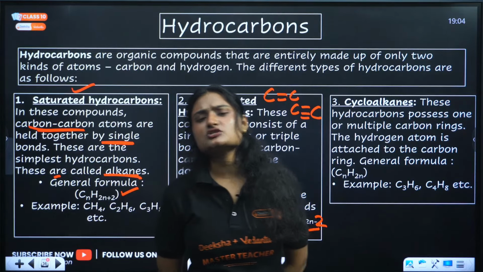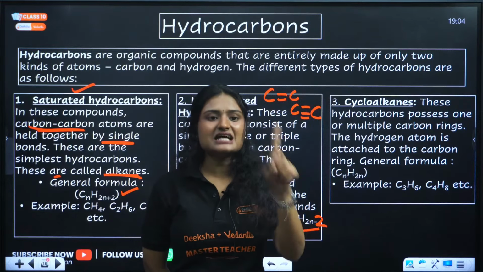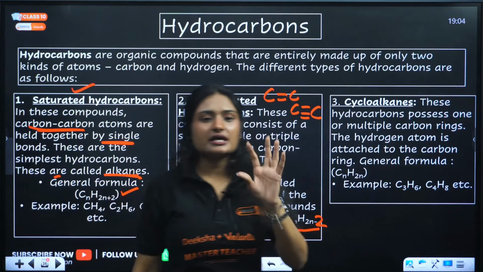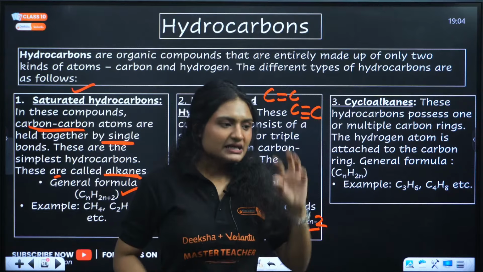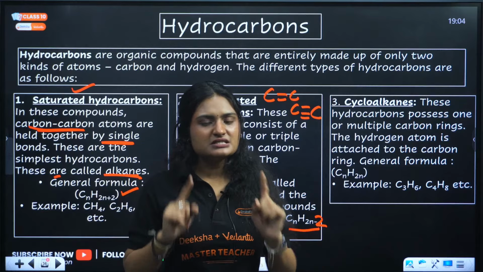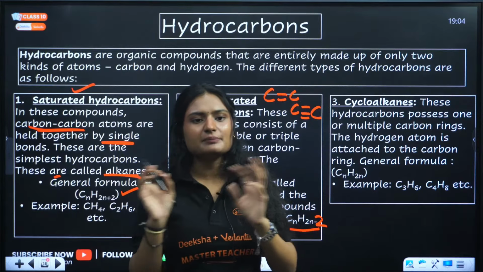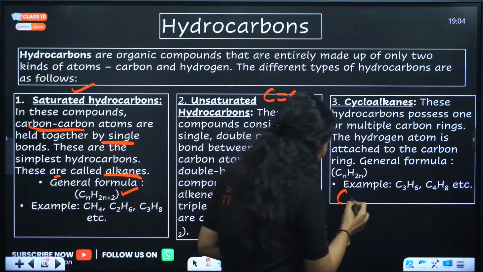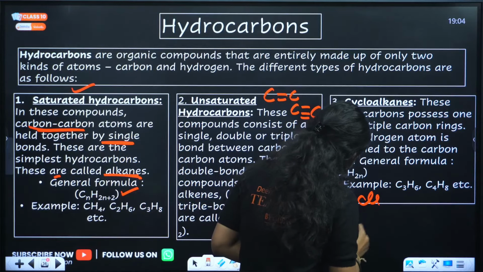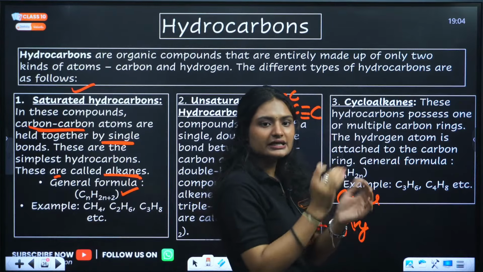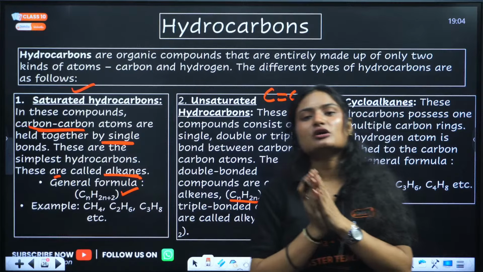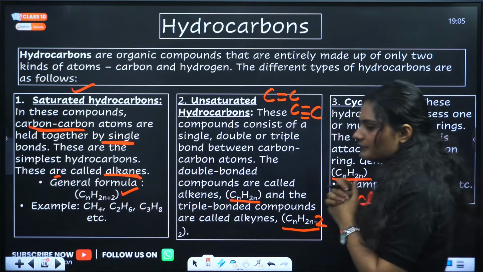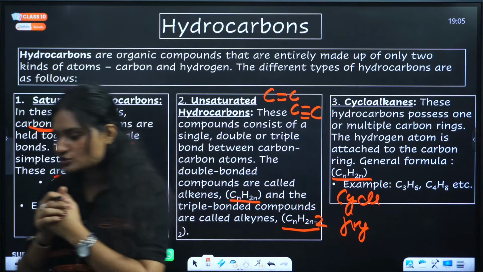Cycloalkanes. So what are cycloalkanes? Cycloalkanes are firstly saturated compounds. They come under the saturated category. Why? Because they have carbon-carbon single bonds only. In cycloalkanes, all the carbon and hydrogen bonds are single, but there is a ring or a cycle present there, and because of that they are called cycloalkanes. Their general formula is CnH2n.